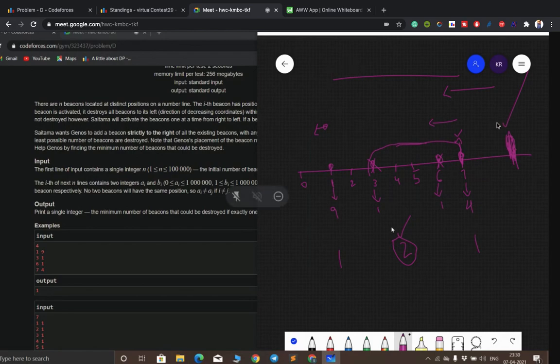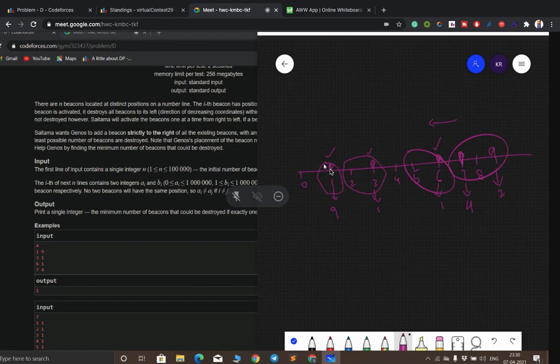So as in the given explanation, if you place a bomb at 9, it will burst 7, and then we turn on the 6, and again no bomb will be burst. Then we turn on the 3, and again no more bombs will be burst. Then we turn on 1, and no more chances to burst because the previous one is also on. So only one bomb was destroyed.